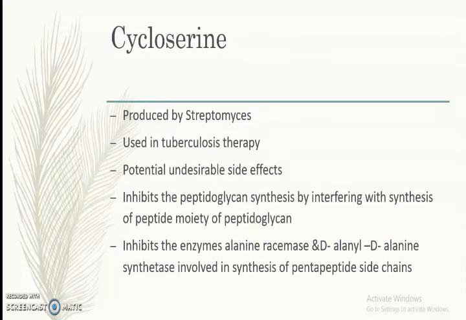Cycloserine is produced by Streptomyces. It can be used in tuberculosis therapy, but one important drawback is that it has potential undesirable side effects. It inhibits peptidoglycan synthesis by interfering with the synthesis of the peptide moiety of the peptidoglycan. That is, it inhibits the enzymes alanine racemase and alanine synthetase involved in the synthesis of the pentapeptide side chain.